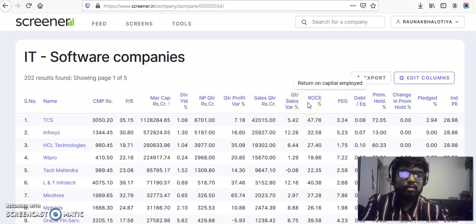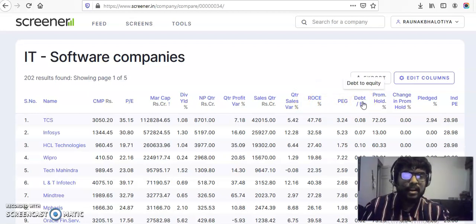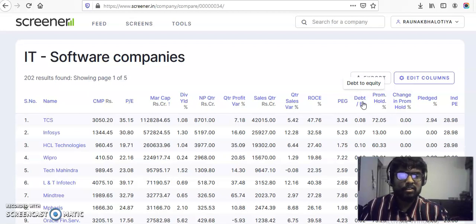My favorite ratios will be PEG ratio, ROCE, debt to equity ratio, because debt should be very low in the company. If there is more debt, there are more loans going on, so whatever profits they earn, they would have to give some part back to the banks from which they have taken loans. So that reduces the profit. That is also a very important ratio. The debt to equity ratio should be very low.